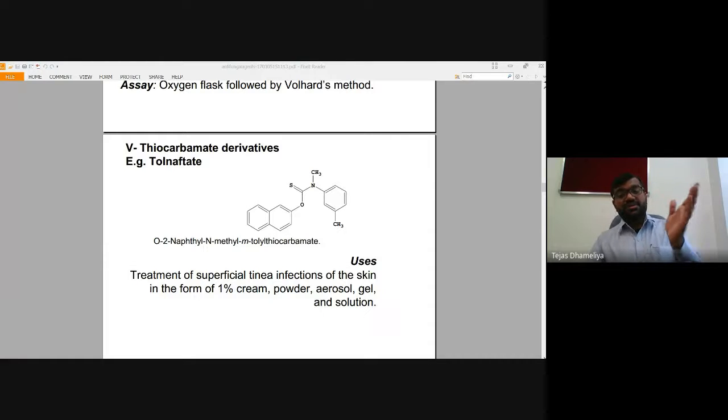In our body, we are dependent upon cholesterol, but some non-human cells are dependent upon ergosterol.